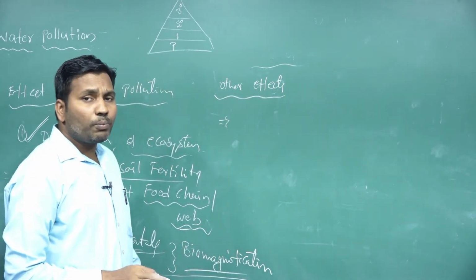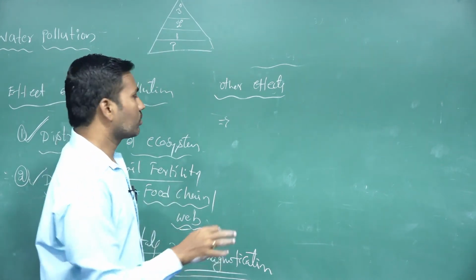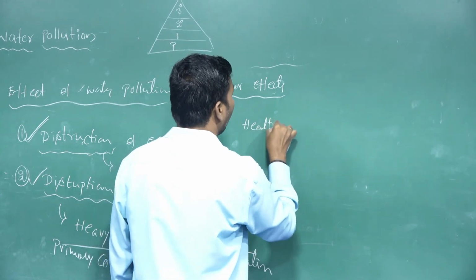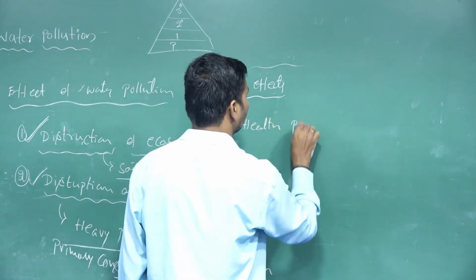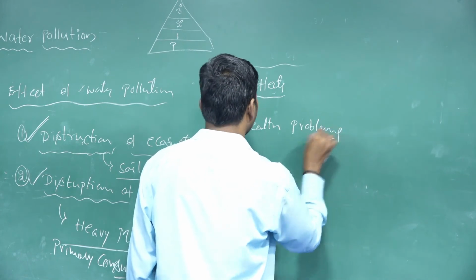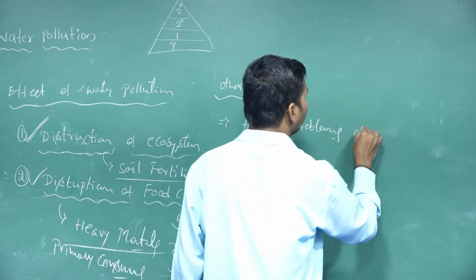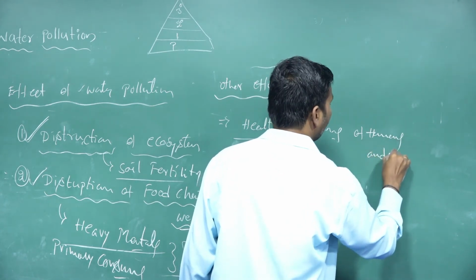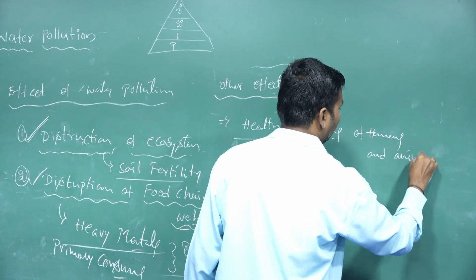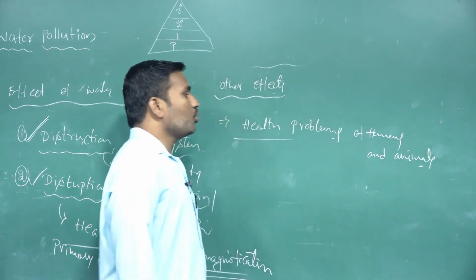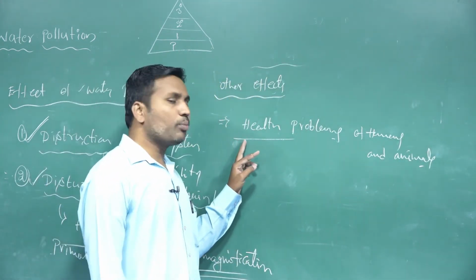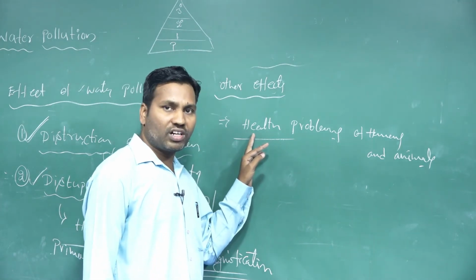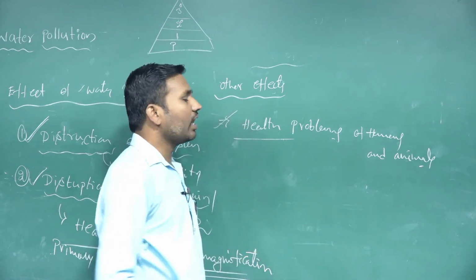Majorly, water pollution leads to health problems. It leads to health problems of humans and animals. Humans who consume polluted water, or animals living in these polluted waters, majorly face health problems.